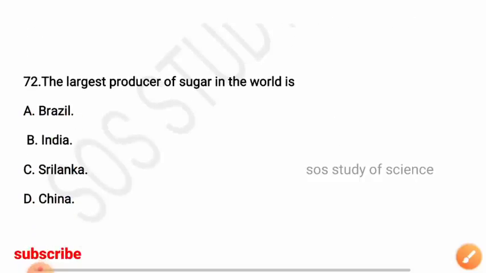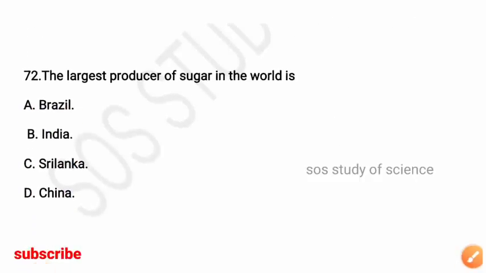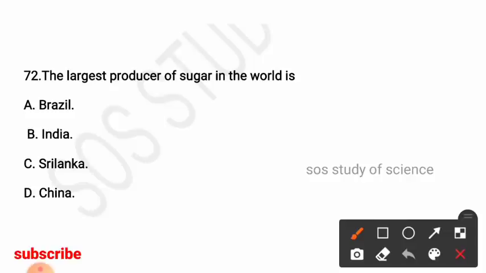Next, the largest producer of sugar in the world is? Options: Brazil, India, Sri Lanka, China. So here the right answer is option A, Brazil is the largest producer of sugar in the world.